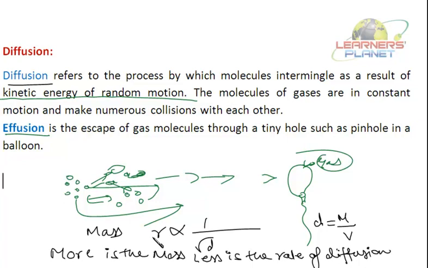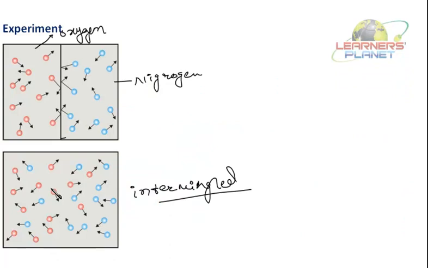So the highest rate of diffusion is of hydrogen because it has got the least mass. Now in this case, all the gas particles have been intermingled. So this experiment shows the phenomenon of diffusion.